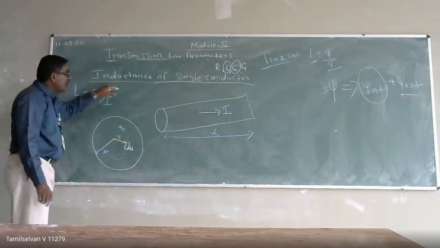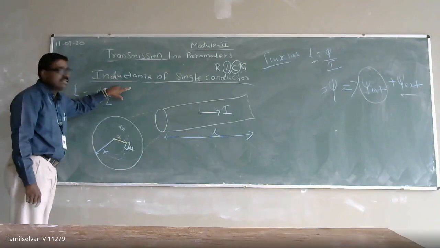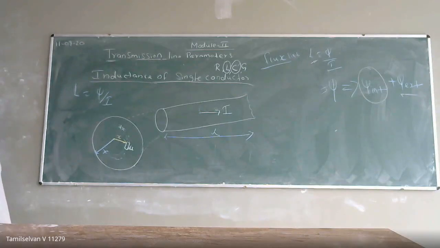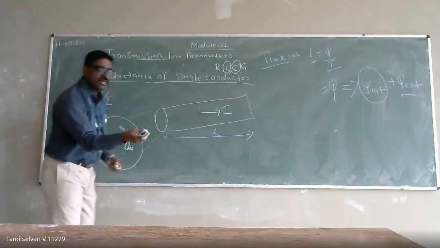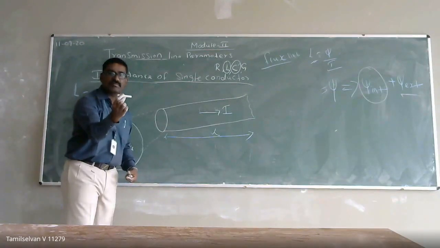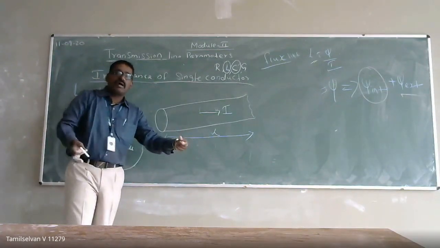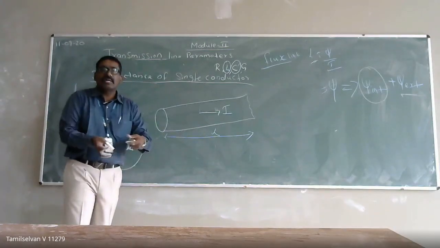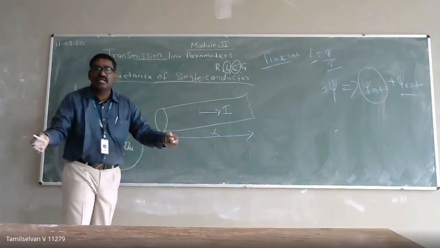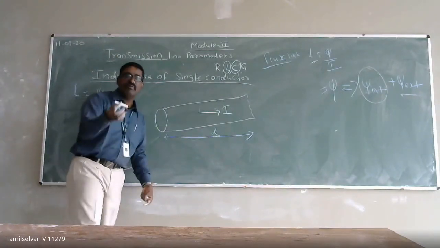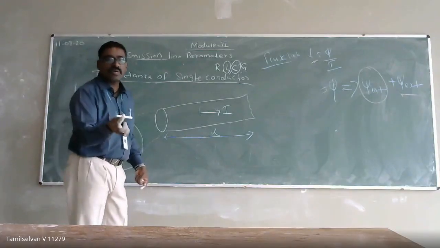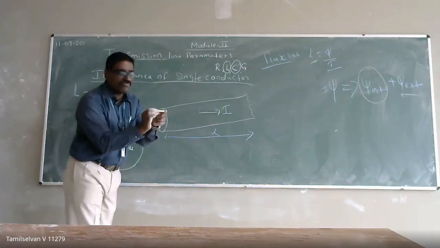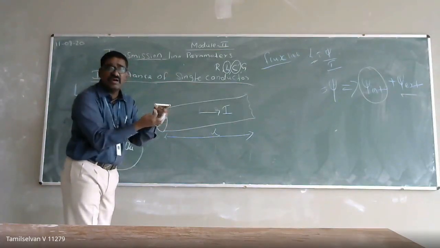So for calculating the inductance of the transmission line, I am considering a single conductor. Assume this is a single conductor, remember, this white chalk. The transmission line will be of 100 kilometer length or 50 kilometer length or 200 kilometer length. So I cannot calculate the value of the inductance directly for that length of the transmission line. To calculate that, I am considering a single conductor having a length of L.